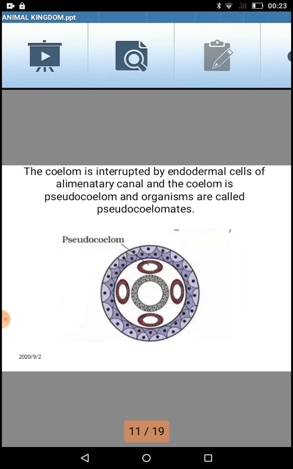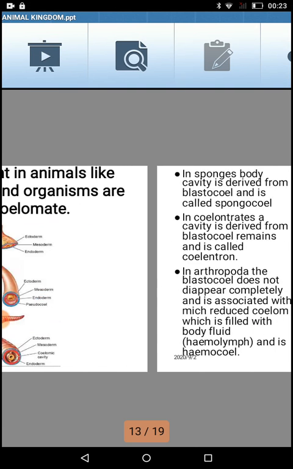Now what is endoderm, what is mesoderm? Let us look forward once we move the slide. Just now, if a true coelom is present, it will be lined by mesodermal cells, so coelomate. If they are present in pouch form, that is pseudocoelomate, and if it is not present, it is called acoelomate. Let's move ahead.